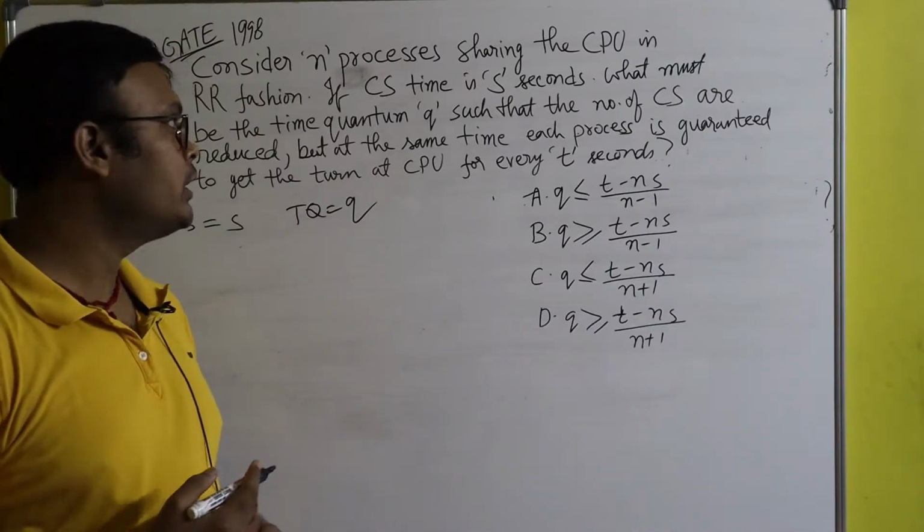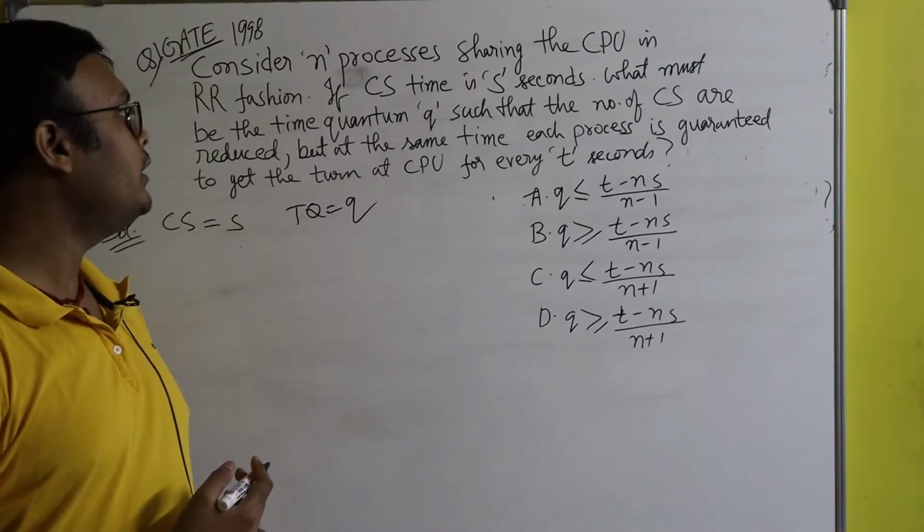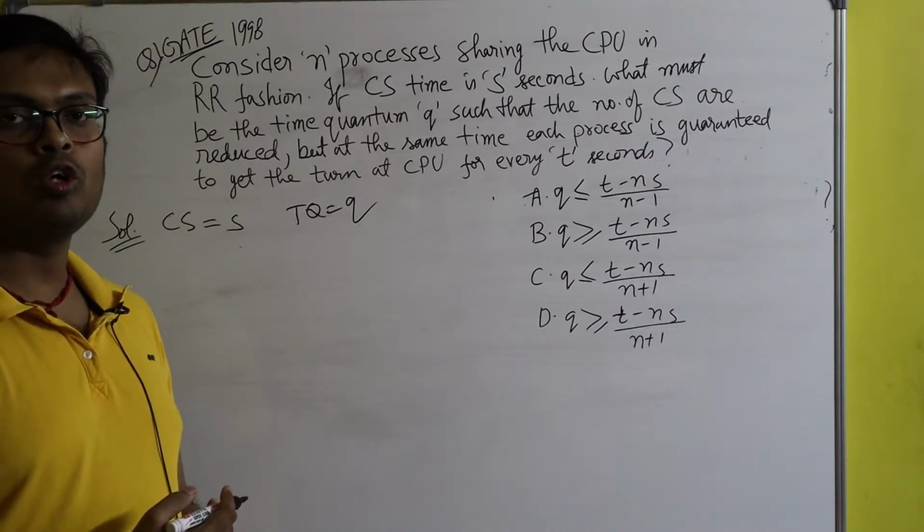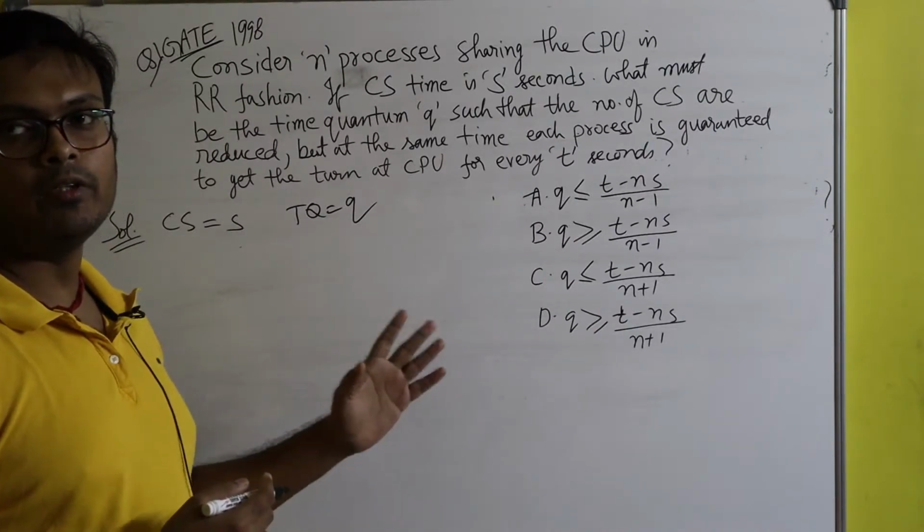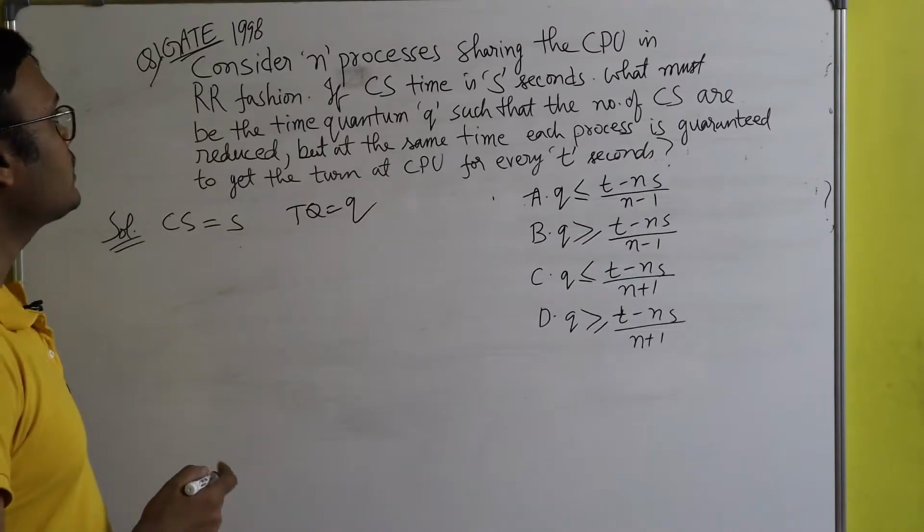So just see this question. This question came in GATE 1998 and it's about the round robin CPU scheduling algorithm. It's a very interesting question. You see what they have asked.